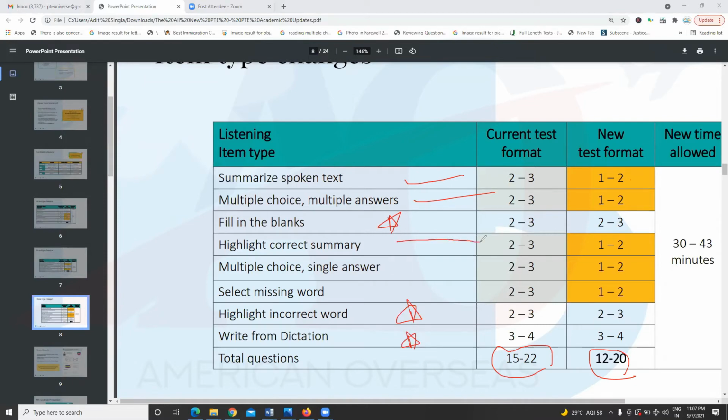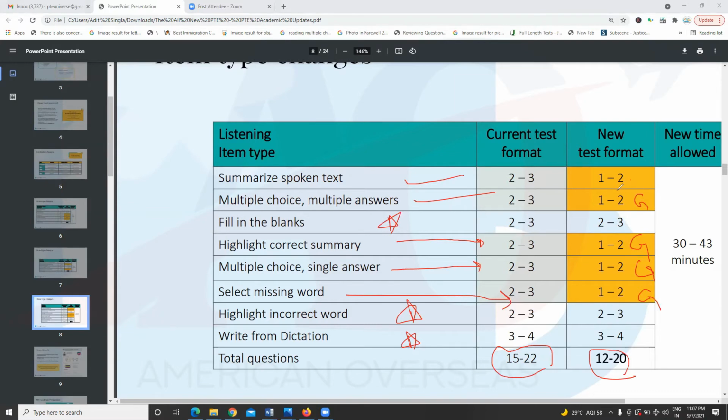Highlight correct summary was a very time taking and unimportant task. It has decreased, 1 to 2. Single answer has also decreased, 1 to 2, which is good. This is also good. Select missing word also, people used to find it tricky and really time consuming. 1 to 2, so this is good. This is also good that it has decreased. This is also good, and this is also good.